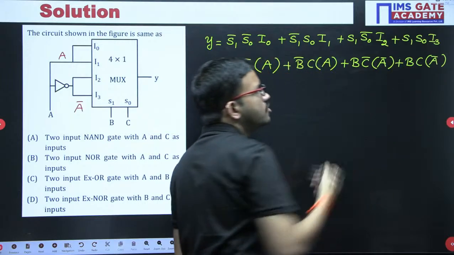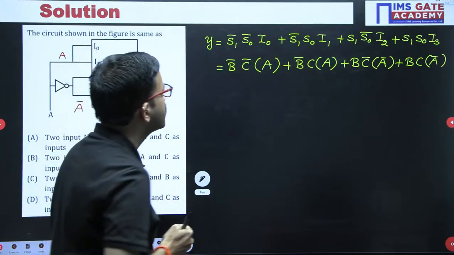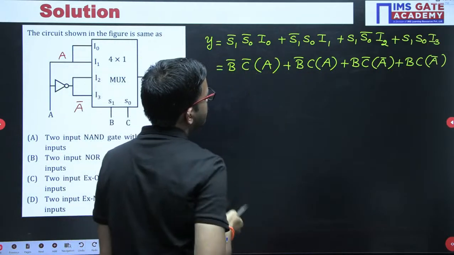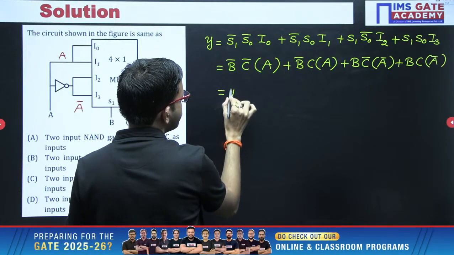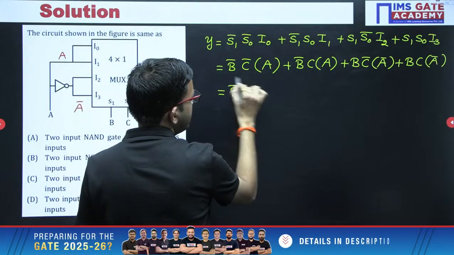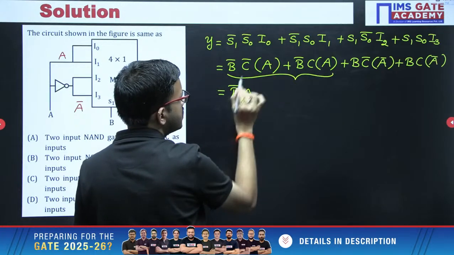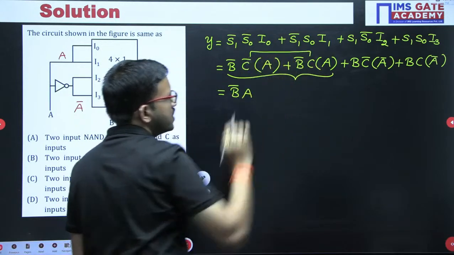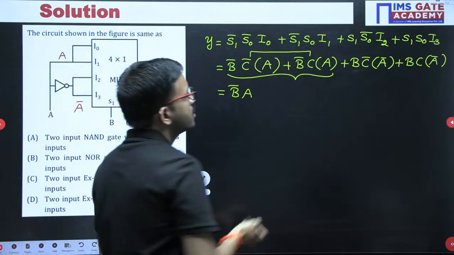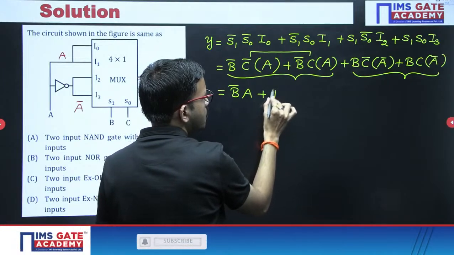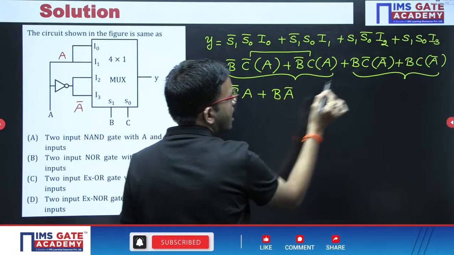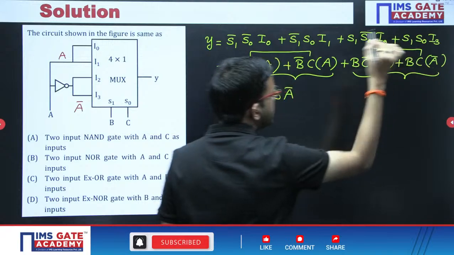Now here we can do the simplification. Just observe the common terms. First and second, if you observe, we can take B bar A as common, then C bar plus C is 1. Direct step I am writing. Similarly, from these two, we can take B A bar as common. After that, C bar plus C, once again it is 1.